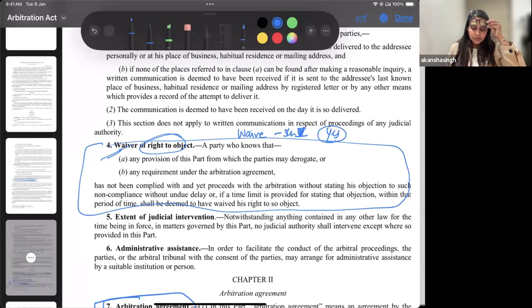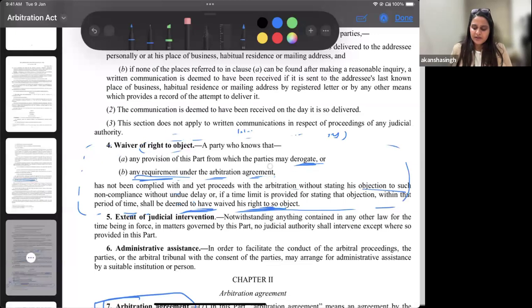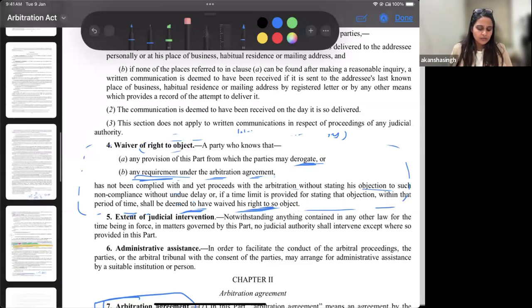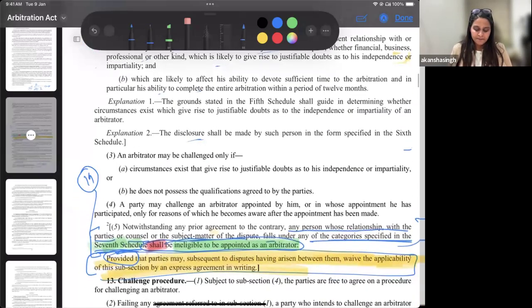Now if you read this, a party who knows that a provision of this Part from which the parties may derogate, or any requirement under the arbitration agreement, has not been complied with, it will be deemed to have been waived if you do not approach the court or do not state your objection. So this is also an essential section which you must refer to in your answer. Very briefly, you can write about the waiver available under section 4, and then talk about the requirement under section 12 clause 5. Okay, I hope this much is clear.